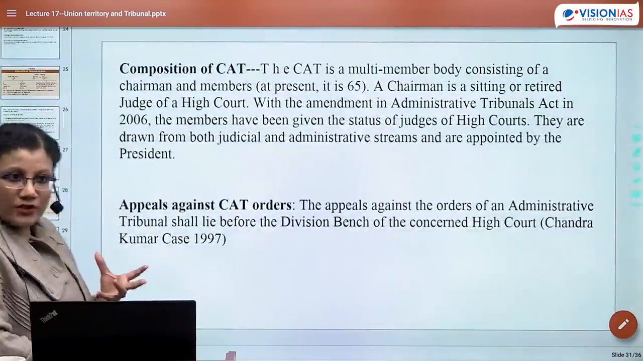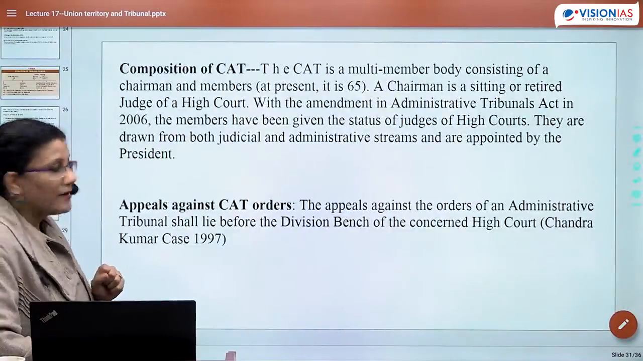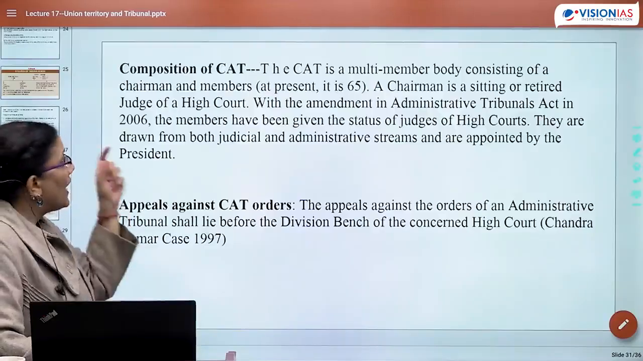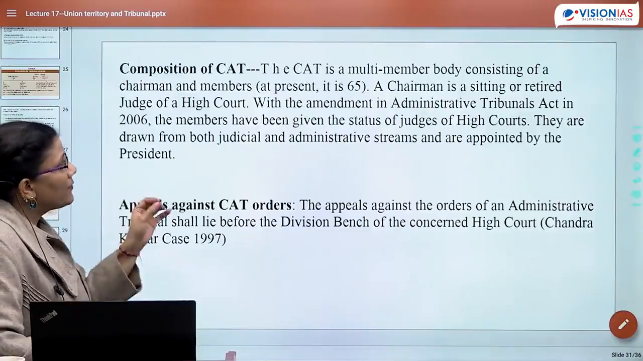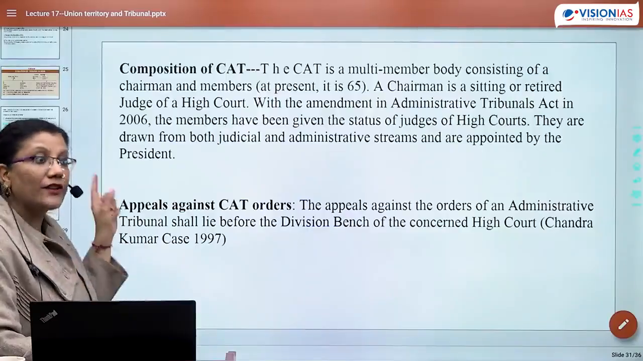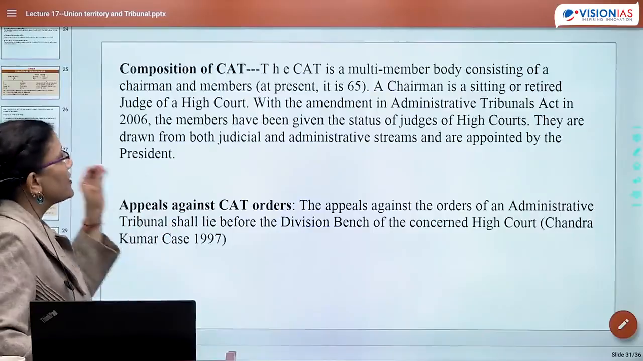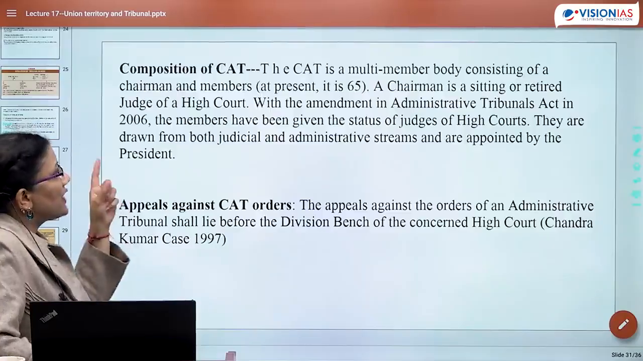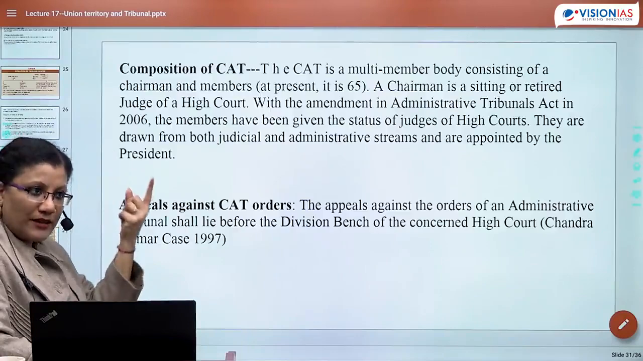What is the composition of CAT? CAT is a multi-membered body consisting of a chairman and member. At present, it is 65. A chairman is a sitting or a retired judge of a high court, not Supreme Court. With amendment in Administrative Tribunal Act in 2006, members have been given a status of the judge of a high court. ये मैंने उस दिन भी बताया था.